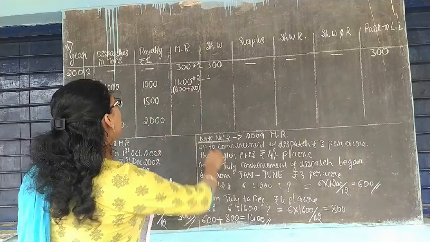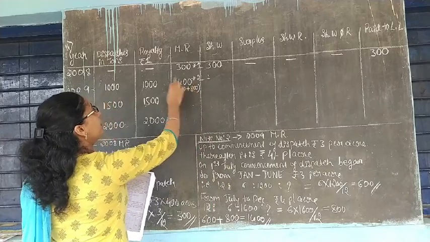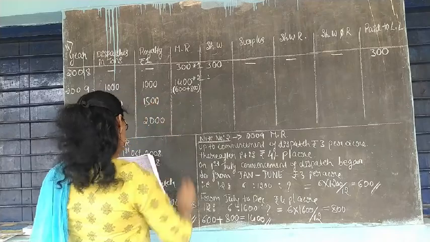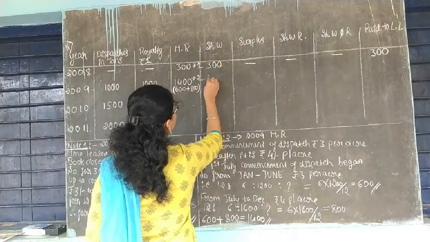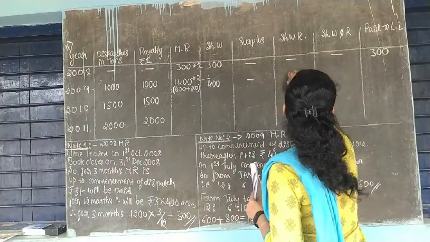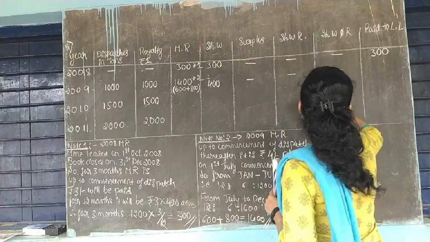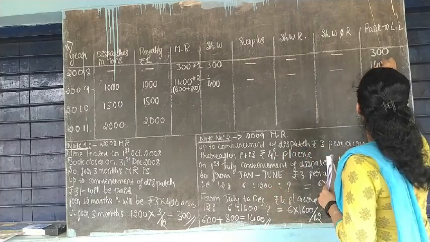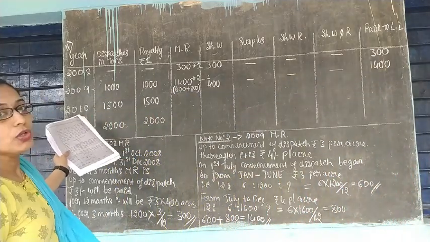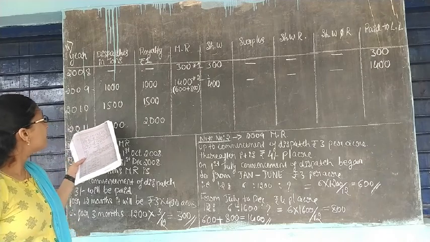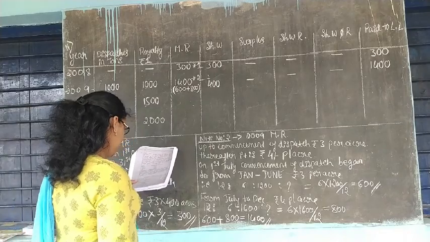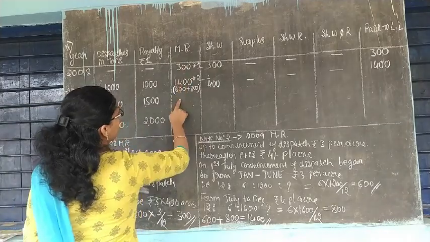So here the minimum rent is 1400, but you have only 1000 rupees as royalty amount. So obviously short working is 400 rupees, and there is no surplus, no short working recouped and not recouped. So paid to landlord is 1400. Next we come to 2010. Here 1500 tons, 1500 royalty, and now the minimum rent.